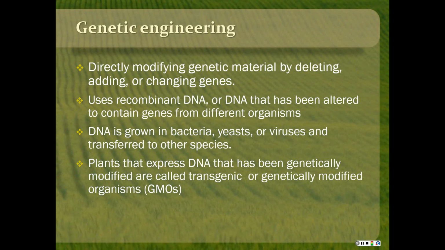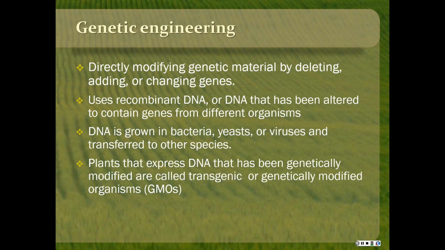And then there's also something called genetic engineering that's in the news quite a bit. Some people are against it for whatever reason and for it for whatever reason. But genetic engineering is just directly modifying the genetic material by deleting, adding, or changing genes. And that uses a process called recombinant DNA, which is DNA that's been altered to contain genes from different organisms.